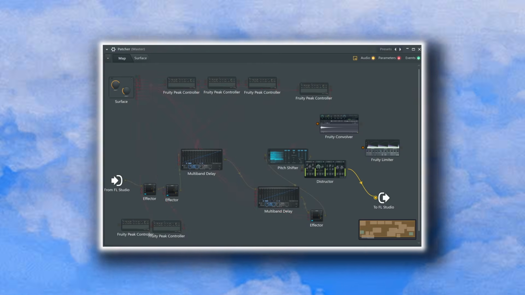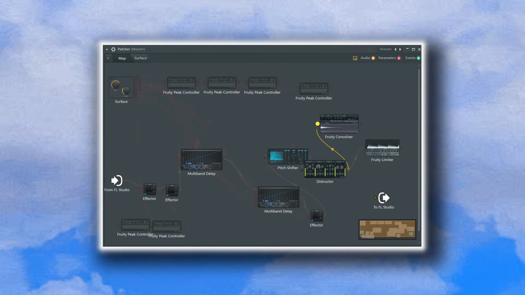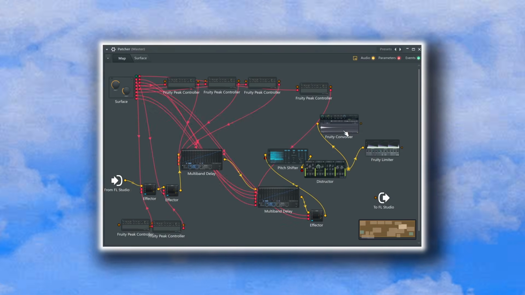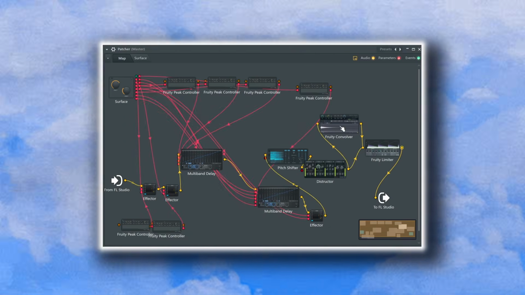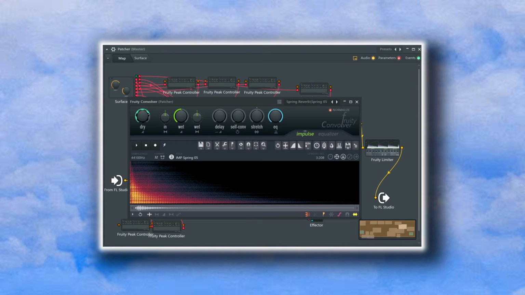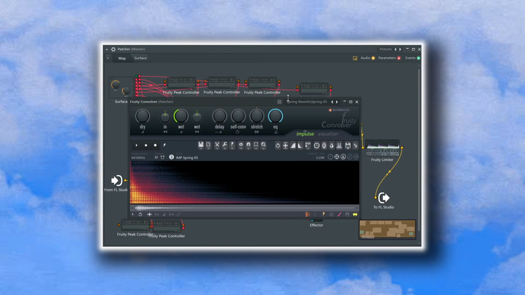Now let's take the signal from the Destructor and split it. One going straight into the limiter and one going to the convolver reverb and then into the limiter. This way we can have just the wet signal going into the output. I want to have a spring reverb on it, but you can choose whatever you wish. Get rid of the dry signal and activate the wet signal parameter.